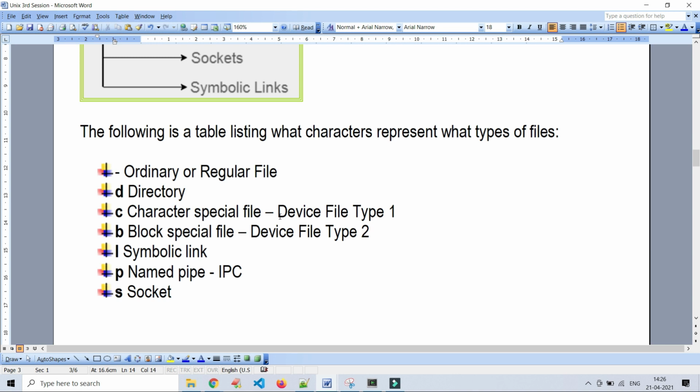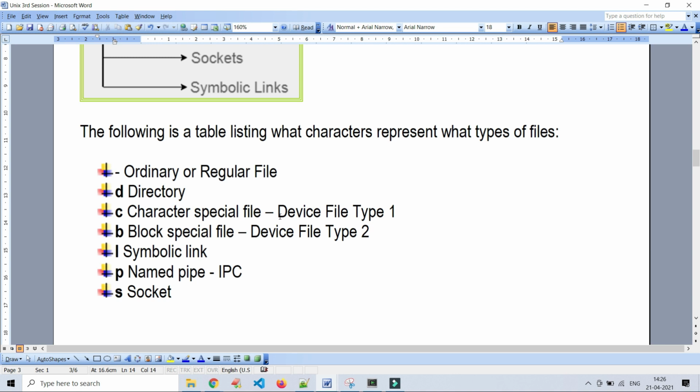But the hard link, what will it do? A hard link is not like a symbolic link. Though we are creating a hard link to the target file, the hard link is also stored as a separate file in the Unix file system with the same content, the same properties, the same configuration.